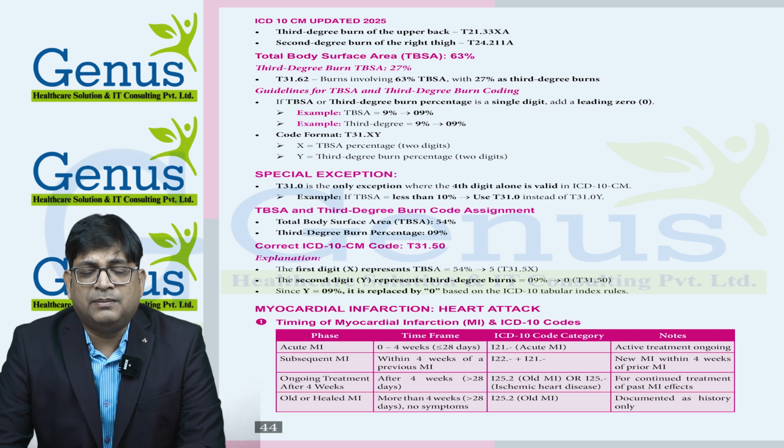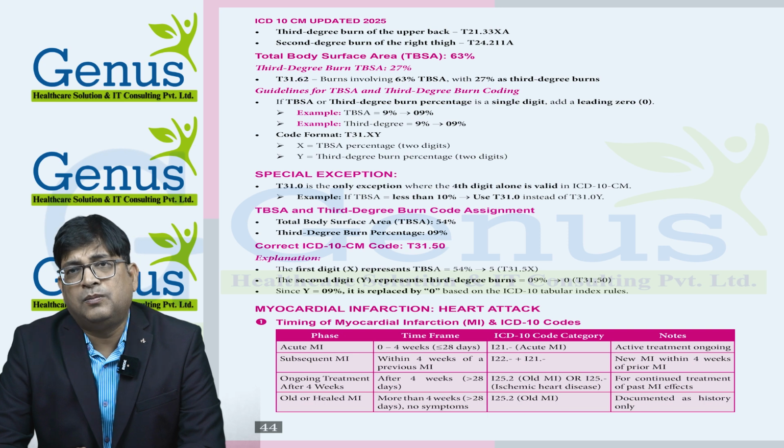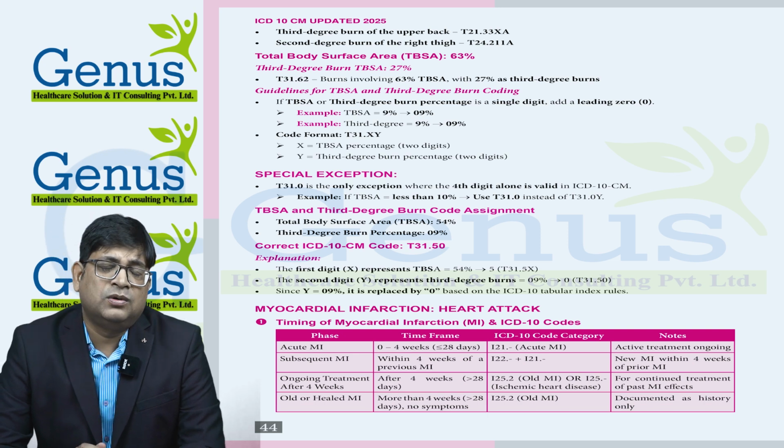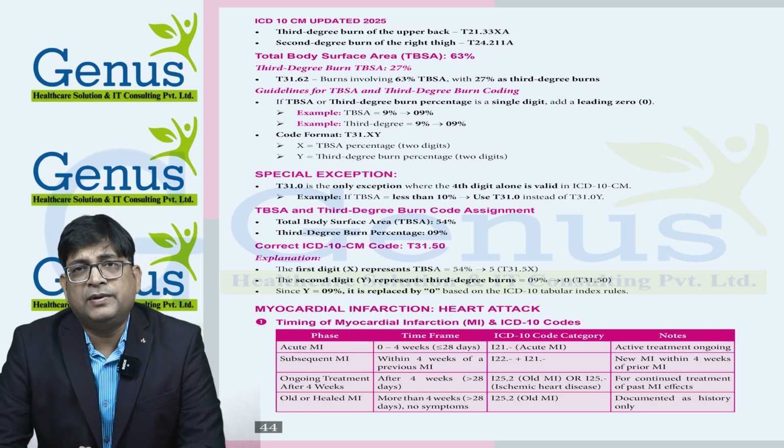And you also need to remember that if TBSA is less than 10%, in that case we will use T31.0. So if TBSA is less than 10%, we need to use T31.0. So this is all about the burn. The more practice you do, the more confidence you will get.